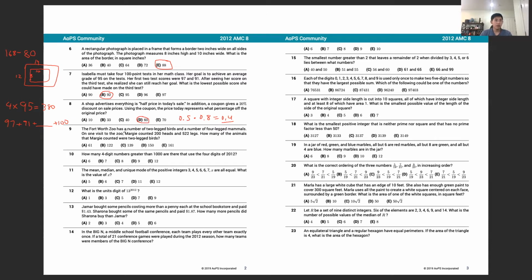Problem 9. The Fort Worth Zoo has a number of 2-legged birds and a number of 4-legged mammals. On a visit to the zoo, Margie counted 200 heads and 522 legs. How many of the animals were 2-legged birds?